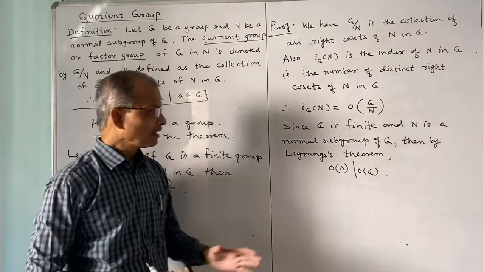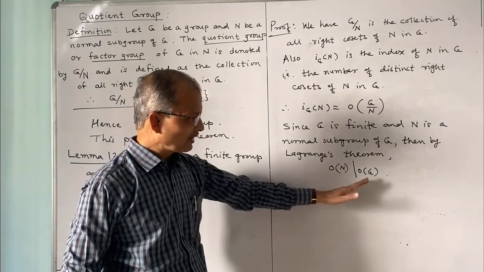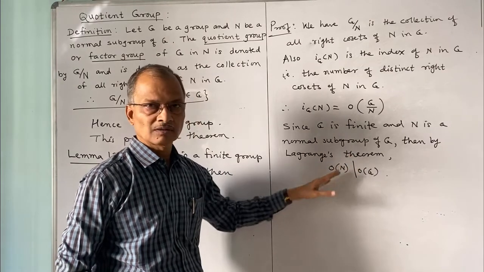Order of N divides order of G. This is the divisibility relation, not the quotient.